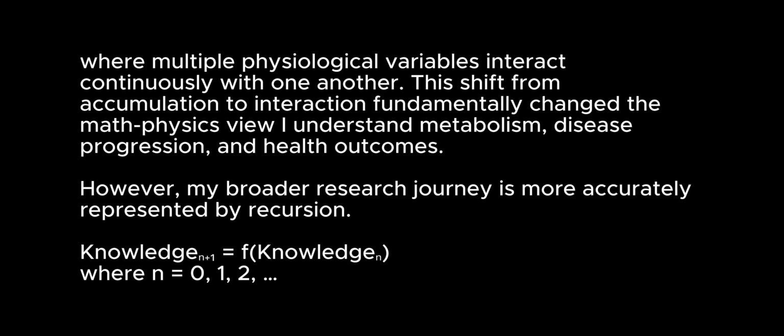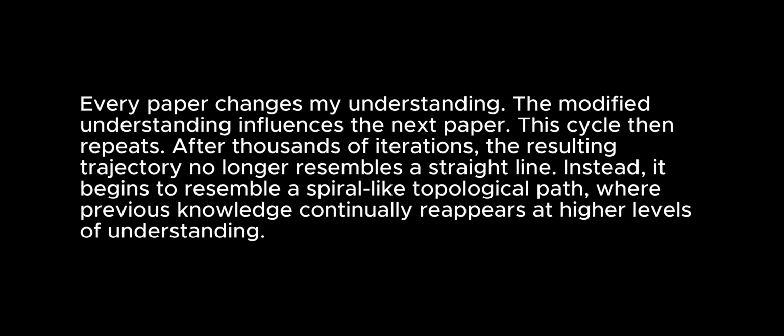Knowledge is equals F. Knowledge is where n equals 0, 1, 2. Every paper changes my understanding. The modified understanding influences the next paper. This cycle then repeats, after thousands of iterations. The resulting trajectory no longer resembles a straight line. Instead, it begins to resemble a spiral-like topological path, where previous knowledge continually reappears at higher levels of understanding.